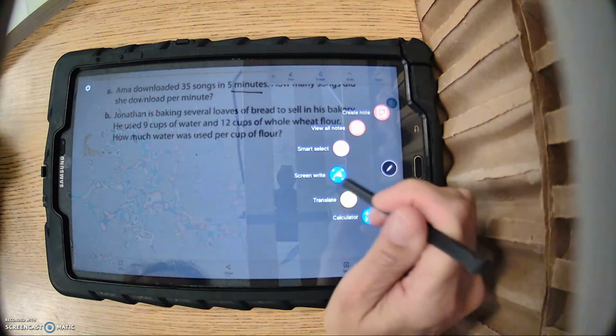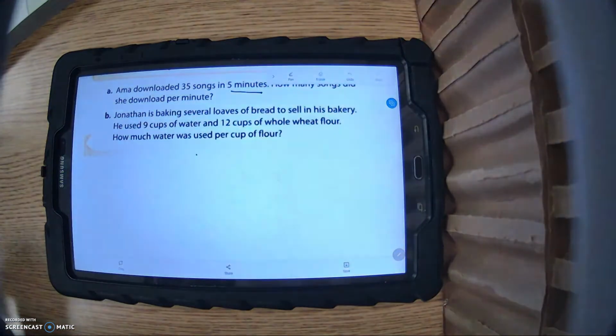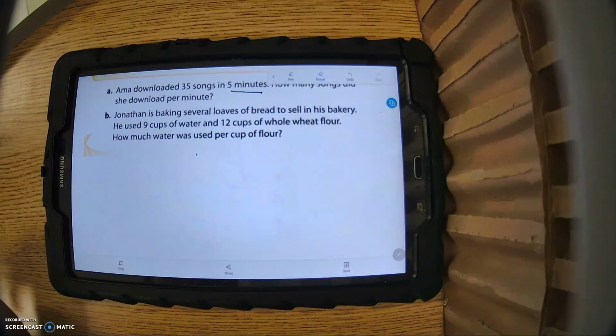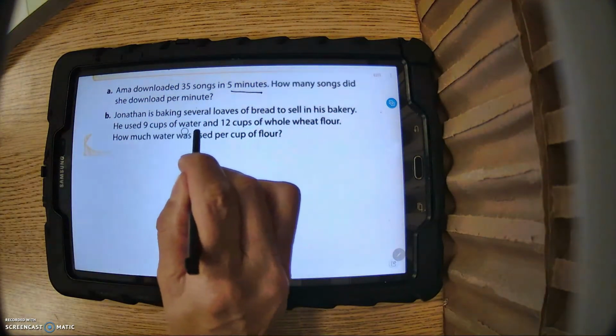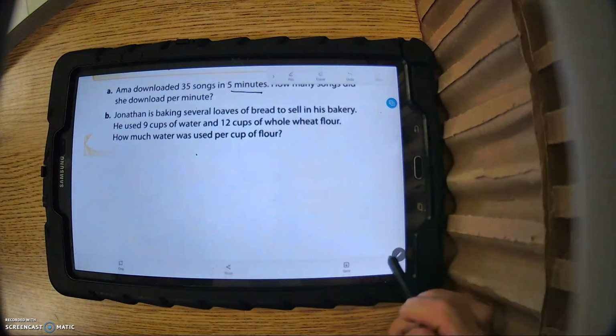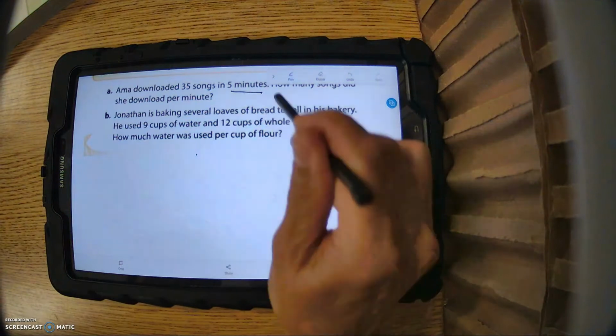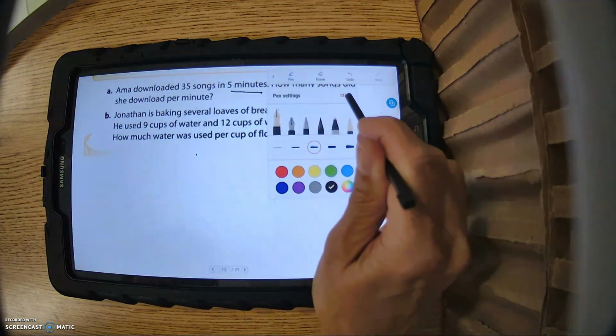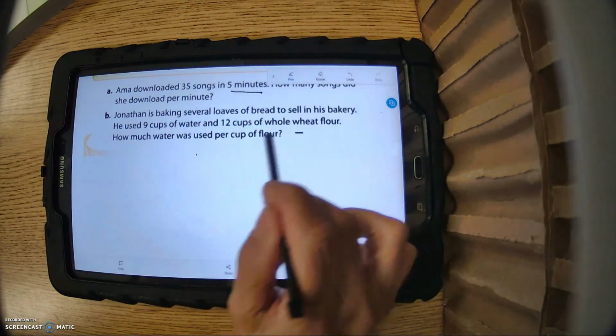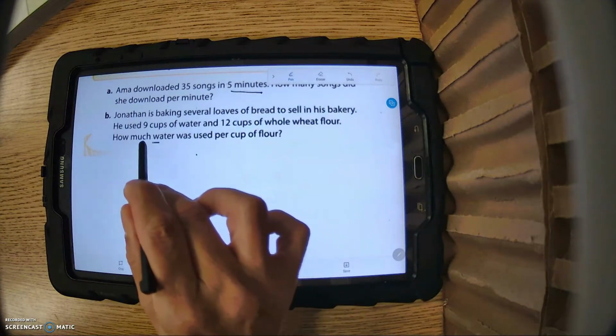All right, so letter B. On B it says, Jonathan is baking several loaves of bread to sell in his bakery. He used 9 cups of water, and 12 cups of whole wheat flour.